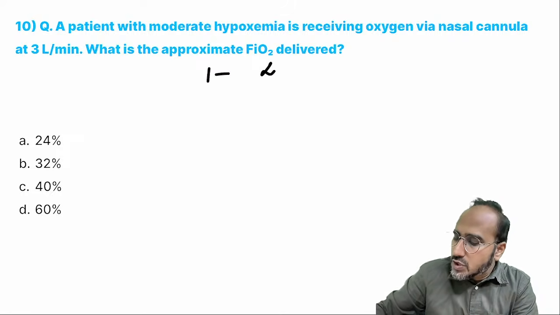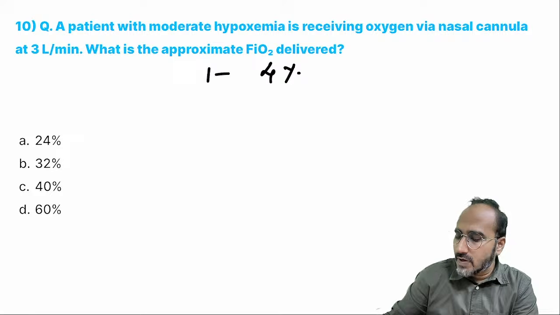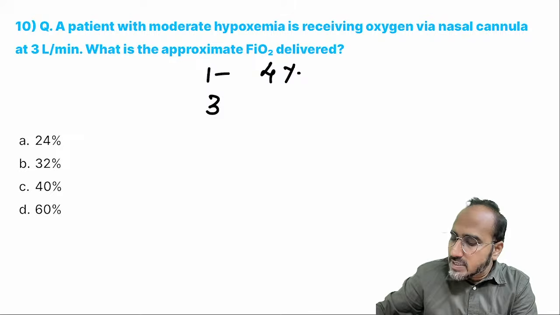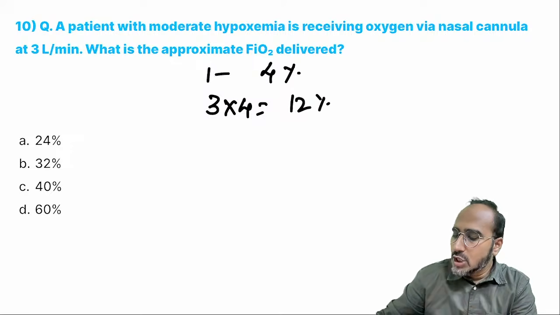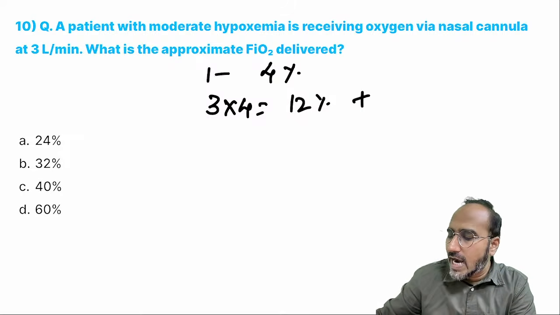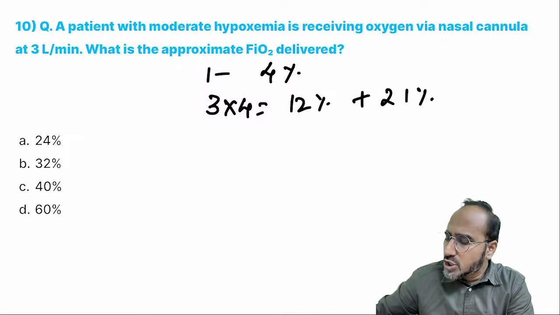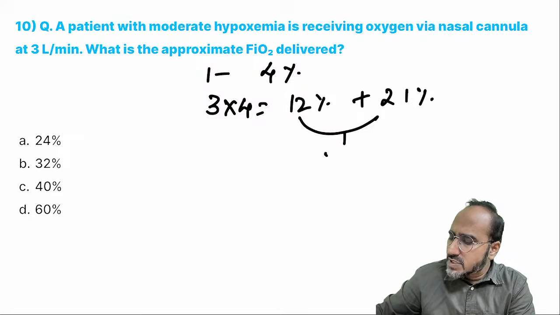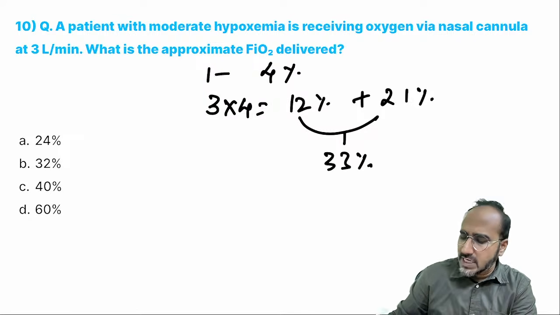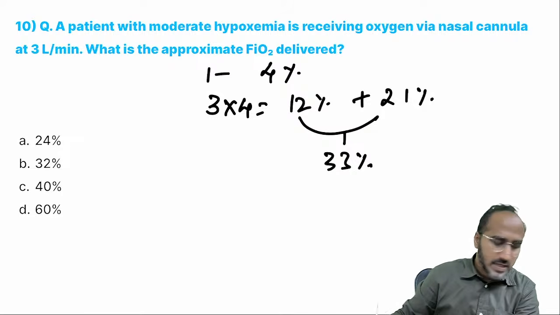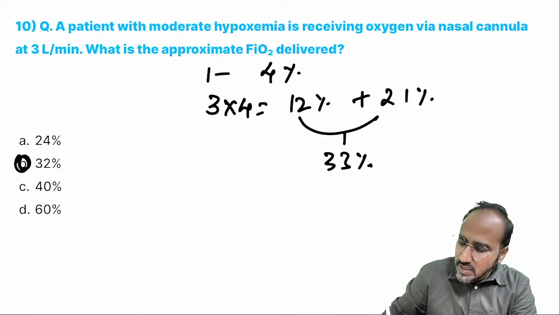1 liter gives you a 4% increase of FiO2. 3 liters means 3 into 4, that is 12%. Okay? 12% plus you have to add additional atmospheric oxygen, which is usually 21%. So 21 plus 12 gives you an approximate value of 33%. So what's your answer over here?